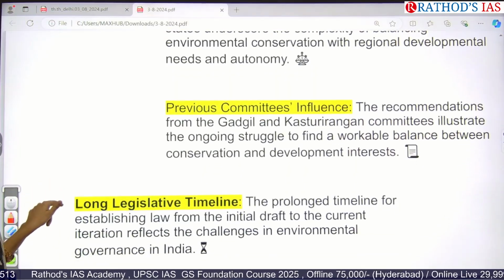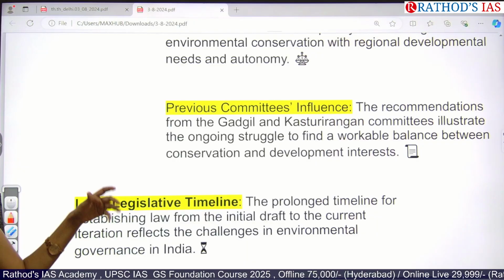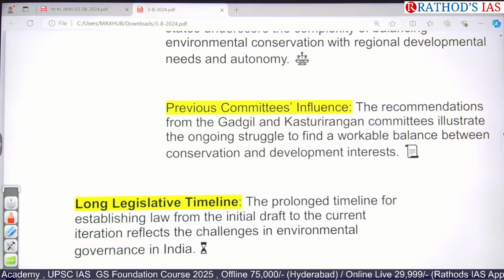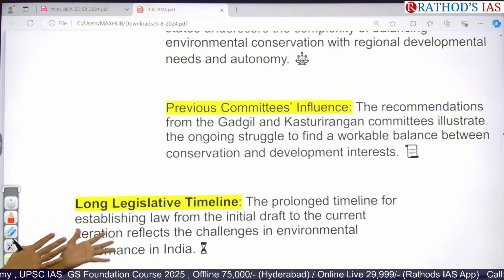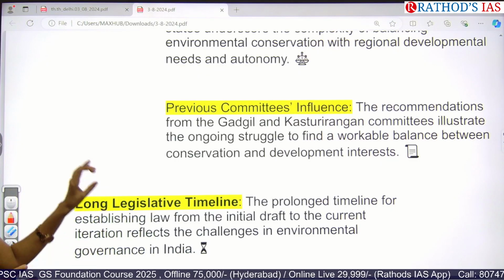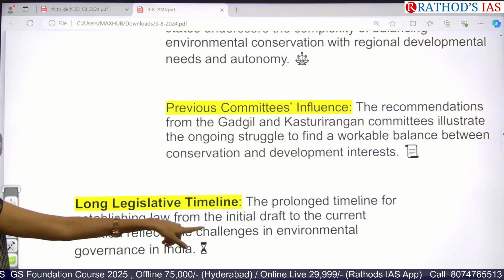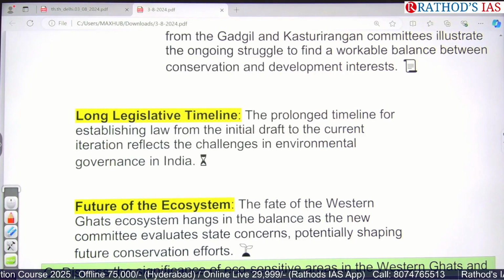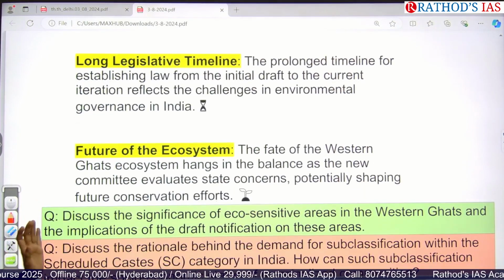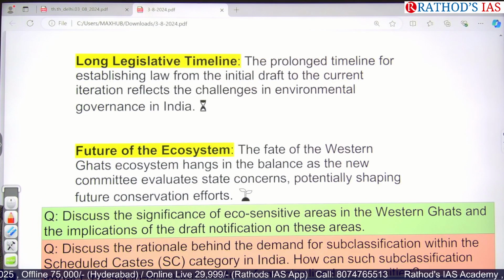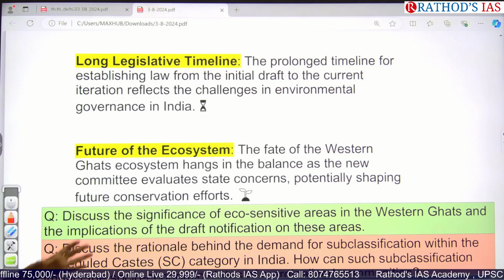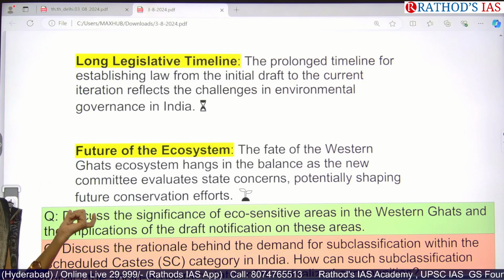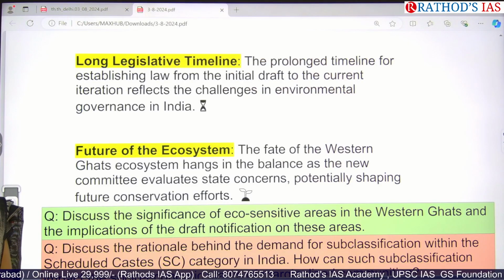And we have to see what the previous committees are saying about the conservation of Western Ghats. We have the Gadgil Committee as well as the Kasturi Rangan Committee. Those recommendations already said that we have to balance environmental conservation with our development or economy. We didn't focus much on that, and because of this, now we are seeing the disasters. We have to see the future of our ecosystem, how we can balance it, how this new committee will evaluate the states' concerns, and how they are shaping the future conservation efforts we need to take care of.